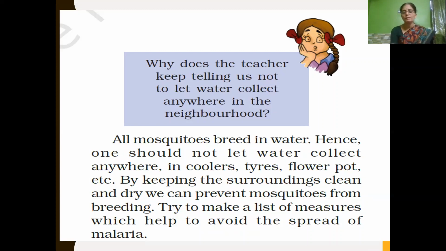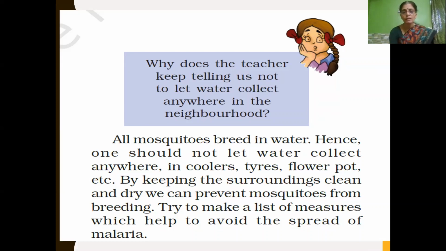Other than this, we will make a list of measures of how we can avoid the spread of malaria. Children, can you think how, other than not allowing water to get collected in one place? Can you tell any other measure to prevent the spread of malaria?